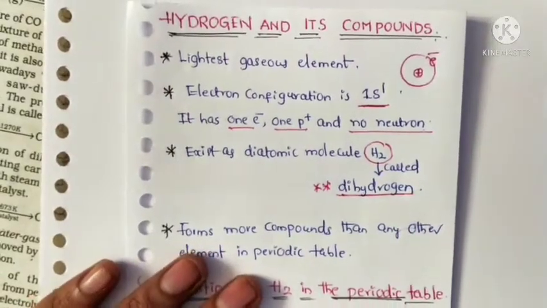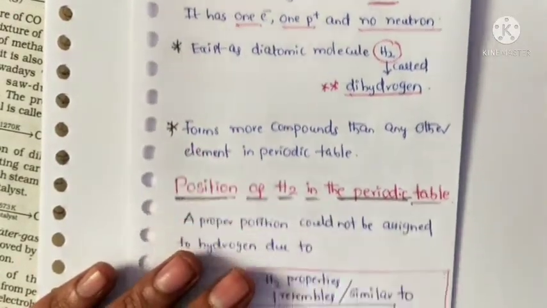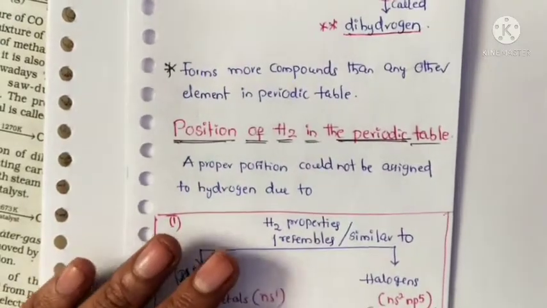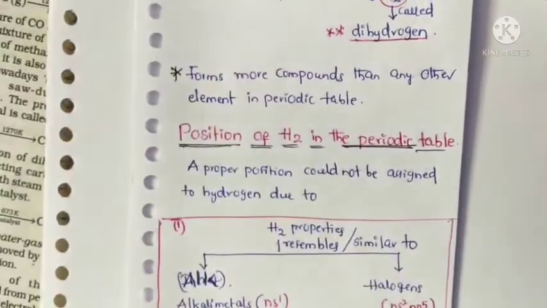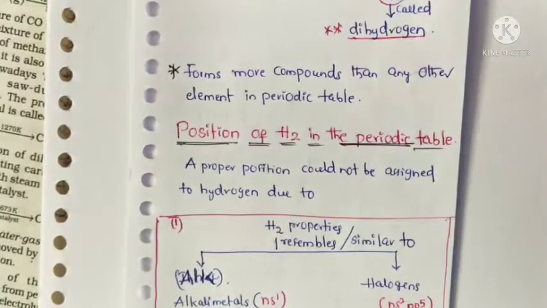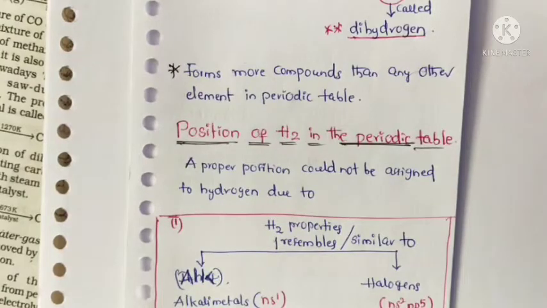Next topic is very important: the position of hydrogen in the periodic table. No proper position can be assigned to hydrogen in the periodic table, for some reasons.